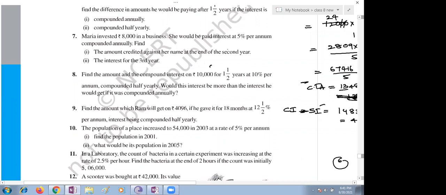Maria invested rupees 8,000 in a business. She should pay interest of 5% per annum, compounded annually. Find the amount credited against her name at the end of the second year, and the interest for the third year.